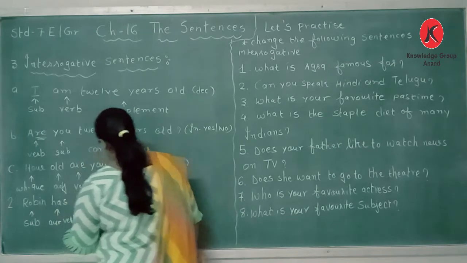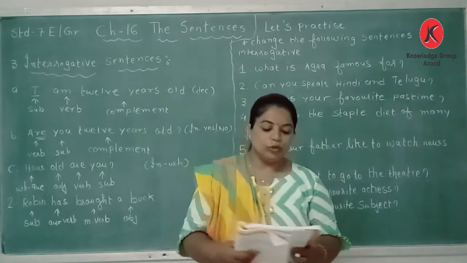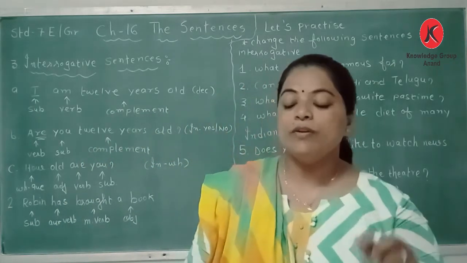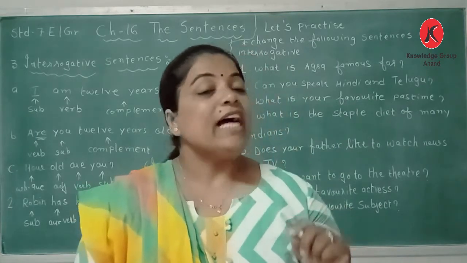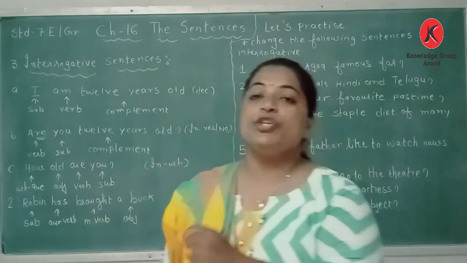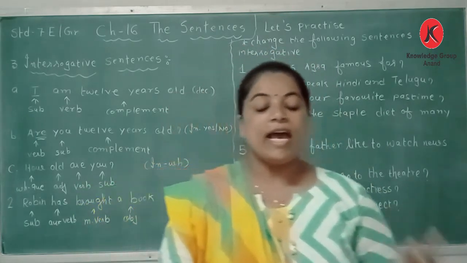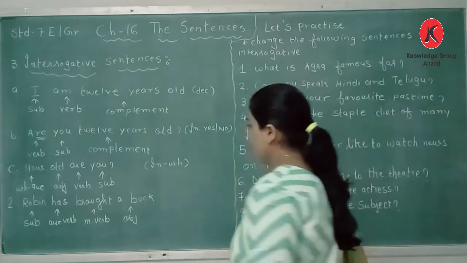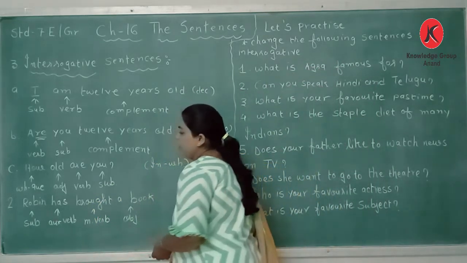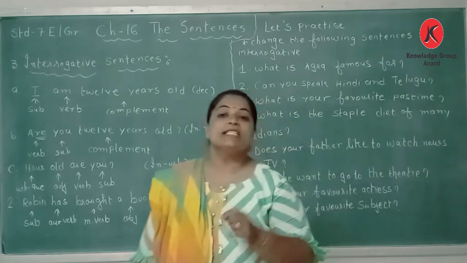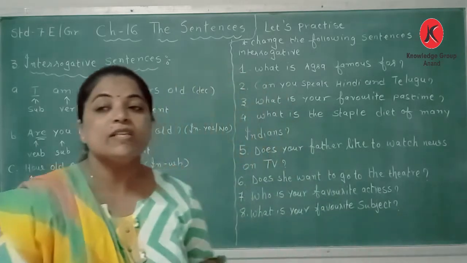Has Robin brought a book? And the same sentence we can change into WH, that is, what has Robin brought?